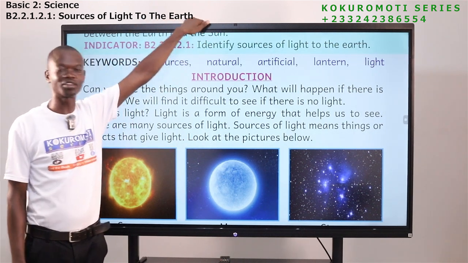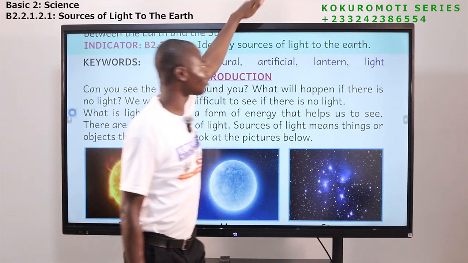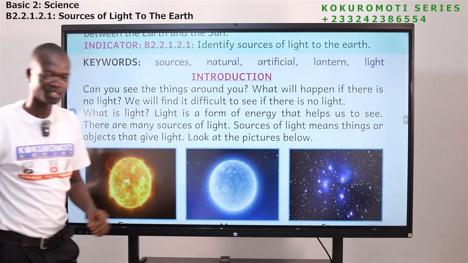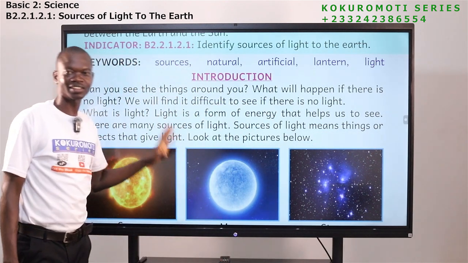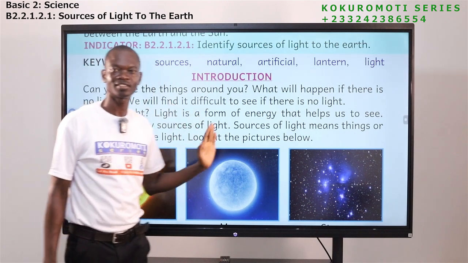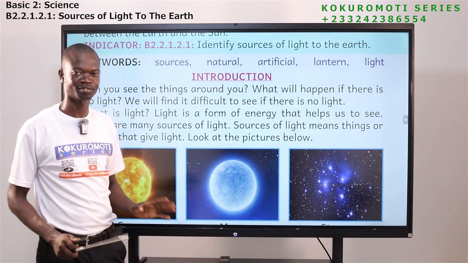You can't find this in the forest, in the water bodies, or in the sky. Human beings sat down and built this thing. So it is an artificial thing. Artificial things are things made by human beings.